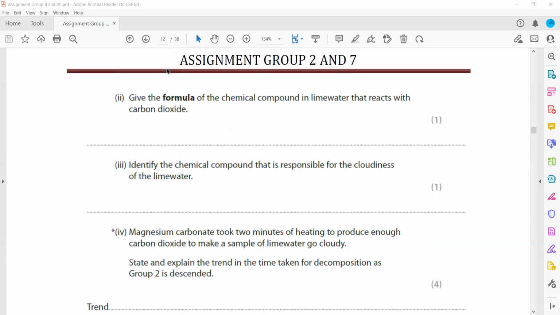Give the formula of a chemical compound in the lime water that reacts with carbon dioxide. So lime water is basically aqueous calcium hydroxide, and that calcium hydroxide is reacting. So we have to name that and give a formula. The calcium hydroxide formula is Ca(OH)2. Identify a chemical compound that is responsible for cloudiness. When calcium hydroxide is mixed with carbon dioxide, it will produce calcium carbonate, so CaCO3.